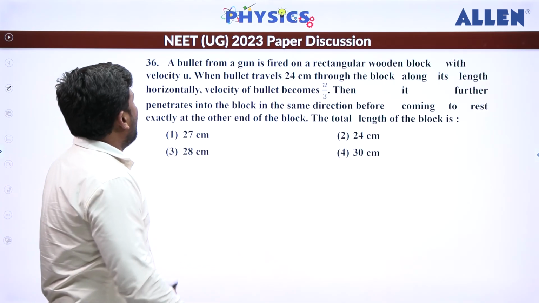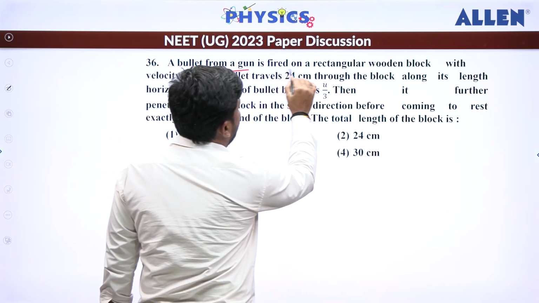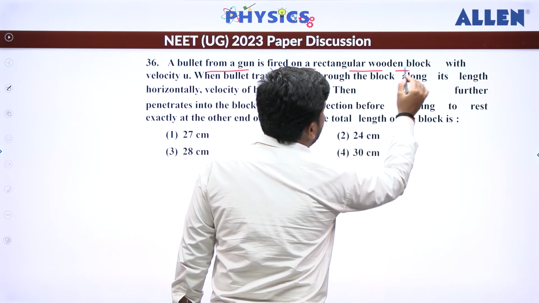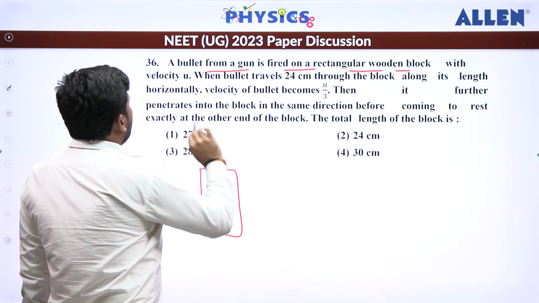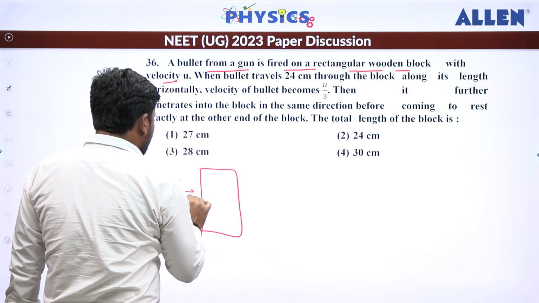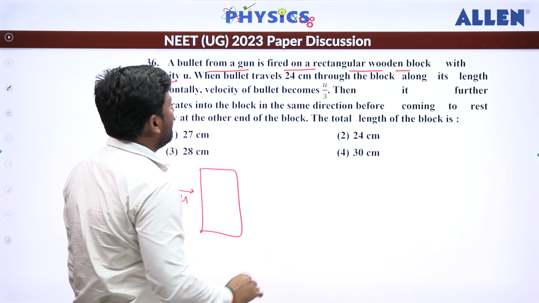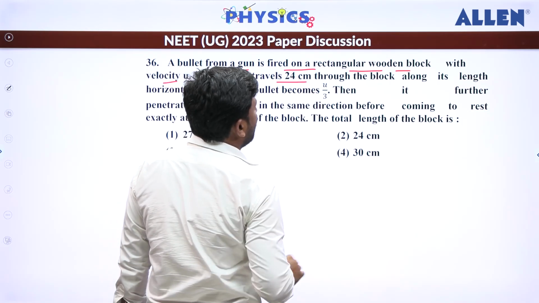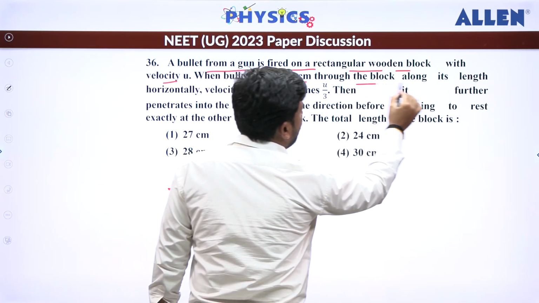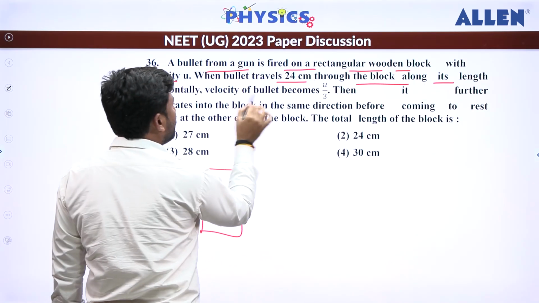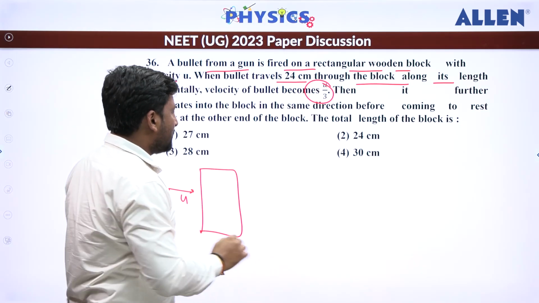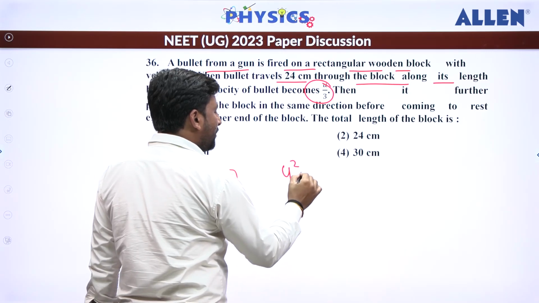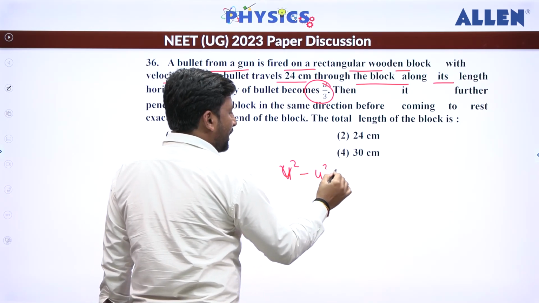Next, a bullet from a gun is fired at a rectangular wood. Let's suppose this is the wood. It enters with velocity u. They are saying it traveled 24 centimeter through the block horizontally when its velocity becomes u by 3. So v square minus u square is going to be 2as.